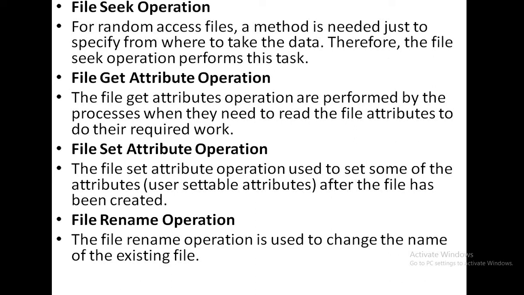Next is the file get attribute operation. The file get attributes operation is performed by processes when they need to read the file attributes to do their required work. Next is the file set attribute operation. The file set attribute operation is usually used to set some of the attributes after the file has been created. That means after the file has been created, the file set attribute operation is performed on the file.